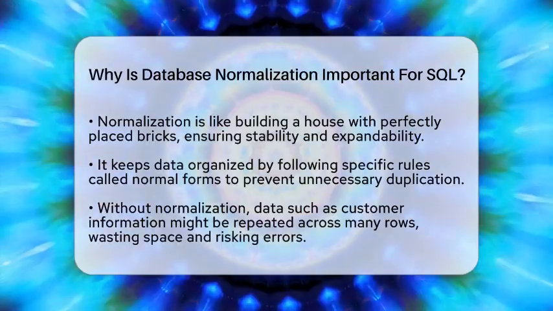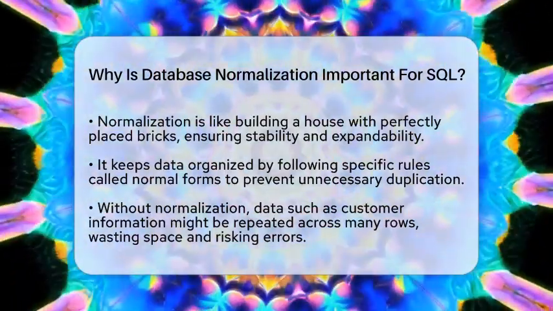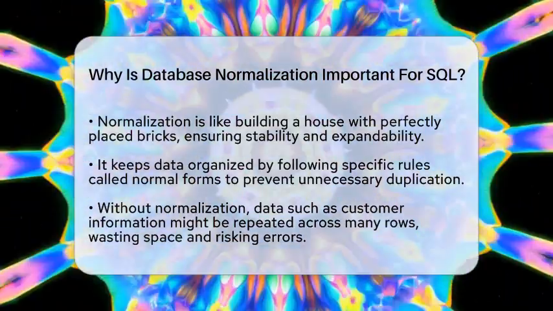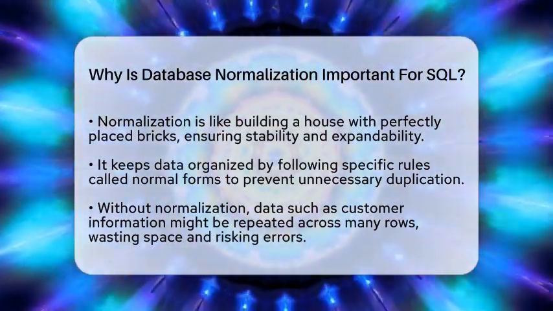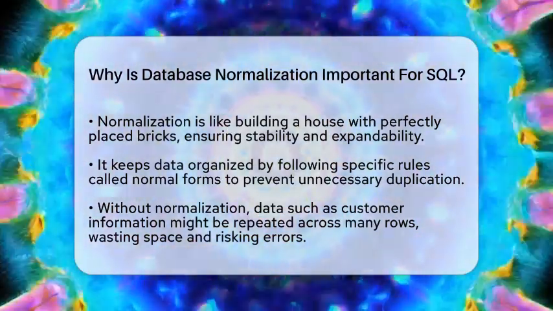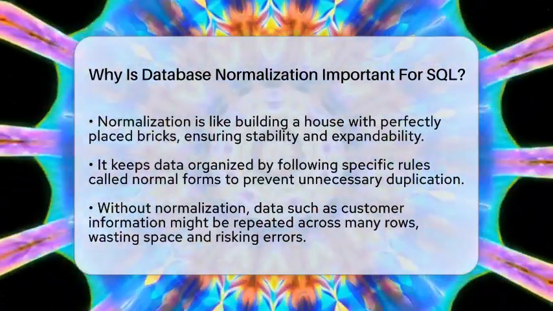When you work with relational databases, you want your data to be clean and easy to manage. Normalization helps you do that by following specific rules called normal forms. These rules make sure data isn't duplicated unnecessarily, and that related information is stored in separate, connected tables.